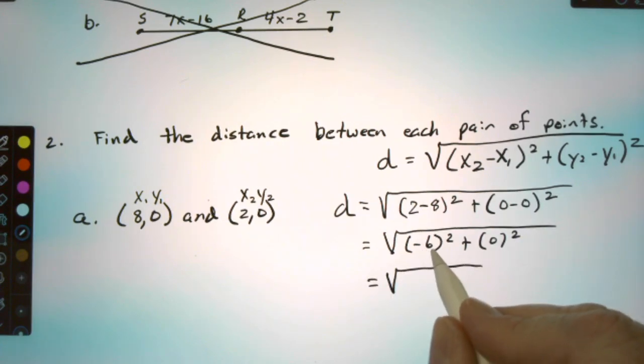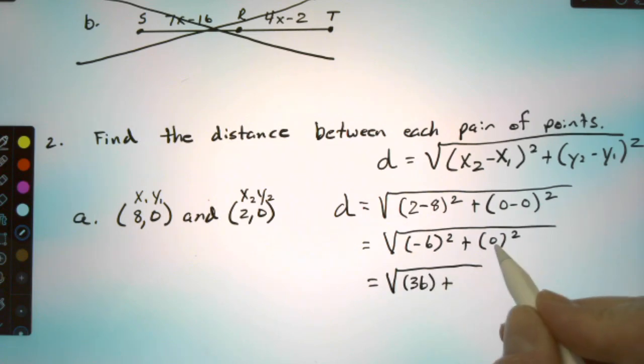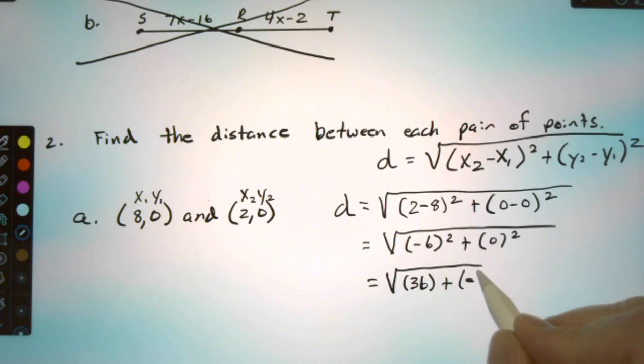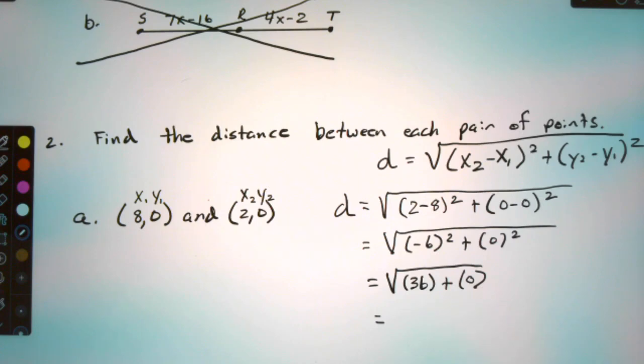Then I'm going to have a negative 6 squared, which is going to be 36, plus 0 times 0 is just 0. So now I have 36 plus 0, the square root of that, so that's going to be 36. And the square root of 36 is just simply 6. And so there is your answer.